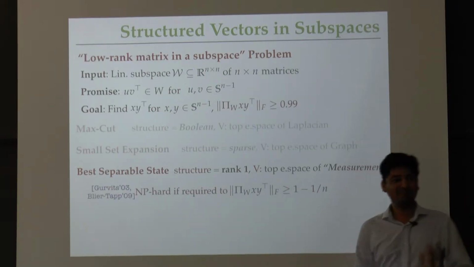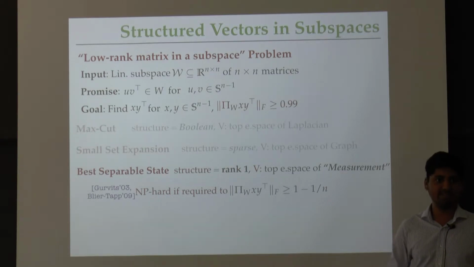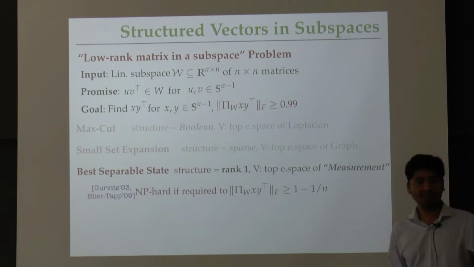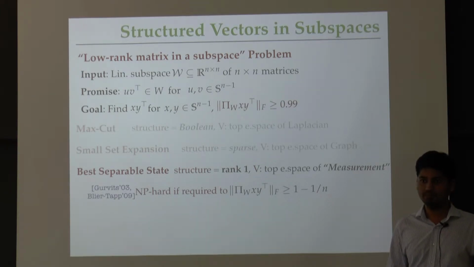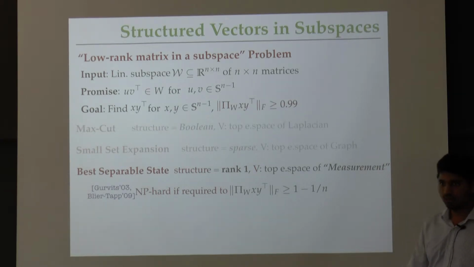Okay, so that's my rough pitch for why you should care about the low rank matrix in a subspace question today. Let me tell you a little bit about what's known so that we can place the result in context. Here I am allowing an error of 0.01. If I make this error decrease with the dimension, let's say 1 over n, in other words, I want a rank 1 matrix which is 1 minus 1 over n close to the subspace, then this problem becomes NP hard. This follows from work of Gurwitz and later Blyer and Tapp. So we are going to look at the constant regime where this NP hardness potentially doesn't apply.